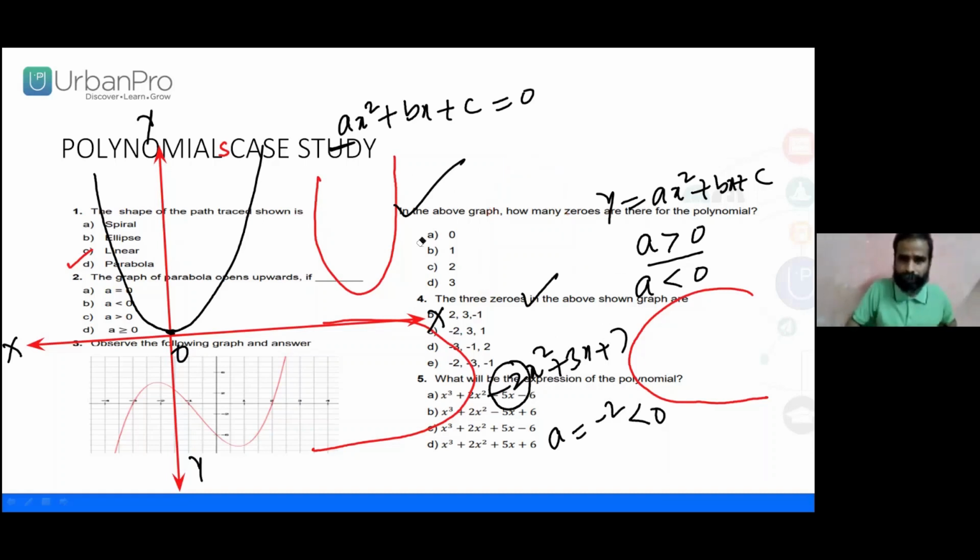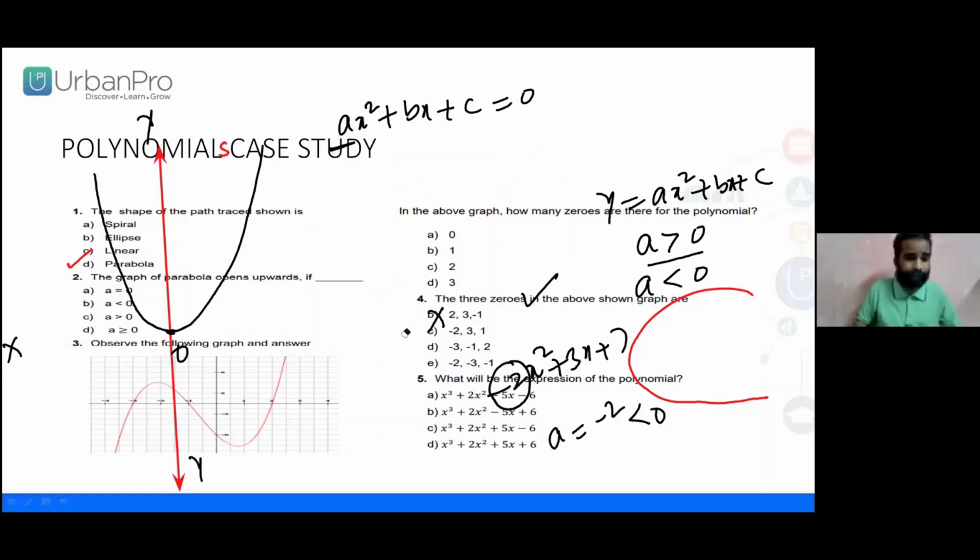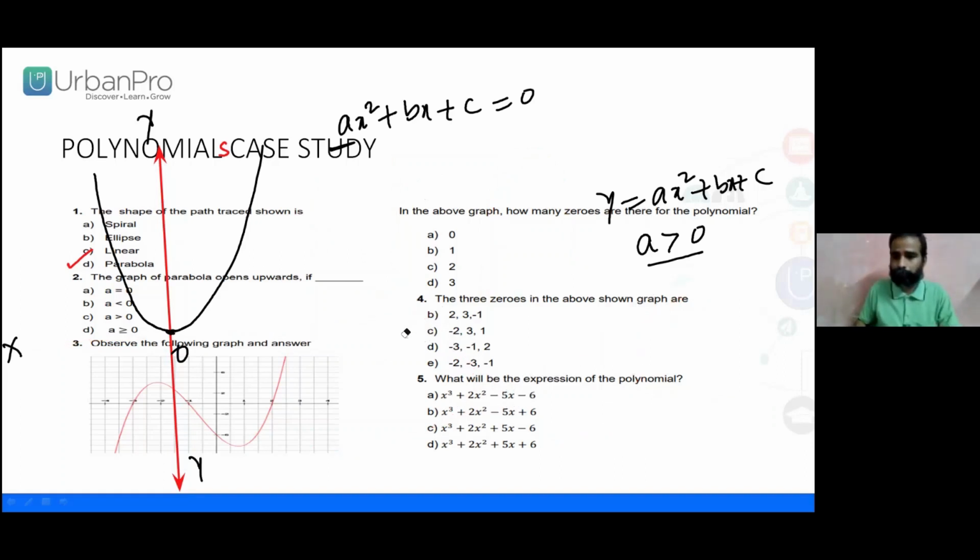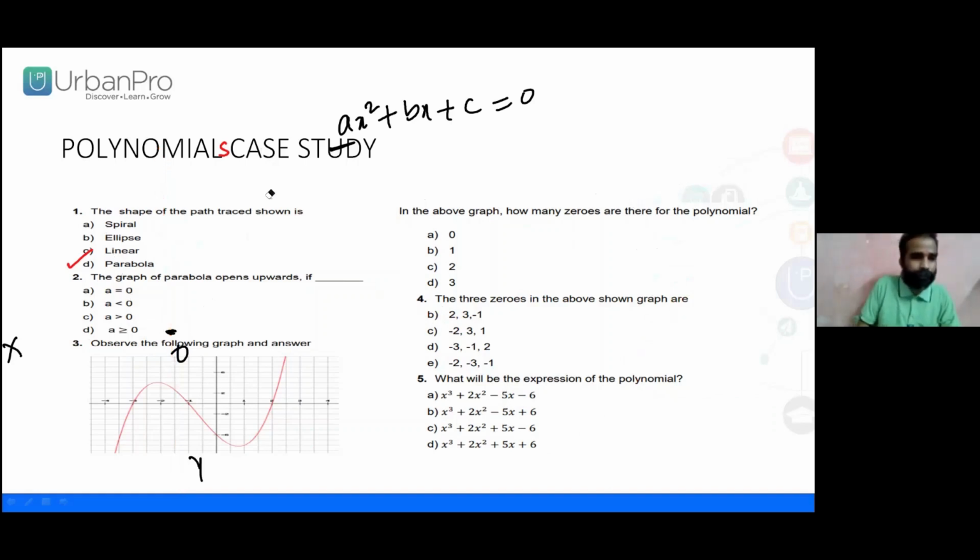Now I'll go into the case of right open as well as left open, which is based upon x as well as y. Just now we have seen the equation in the form y equals ax square plus bx plus c.